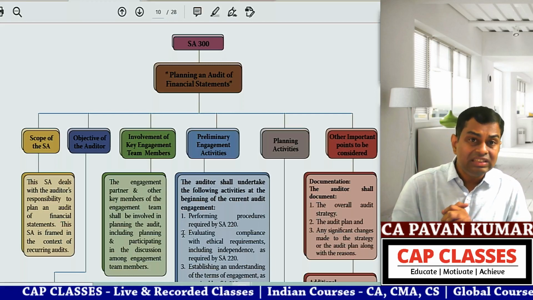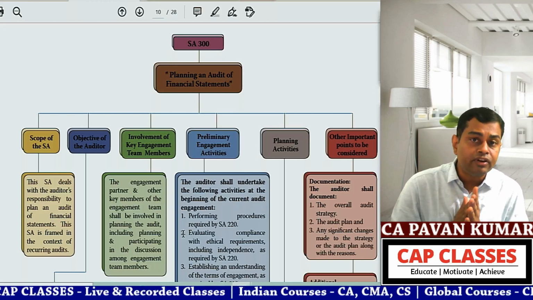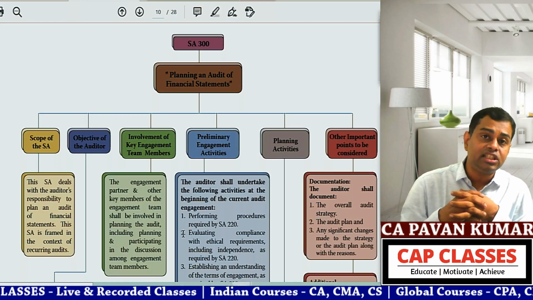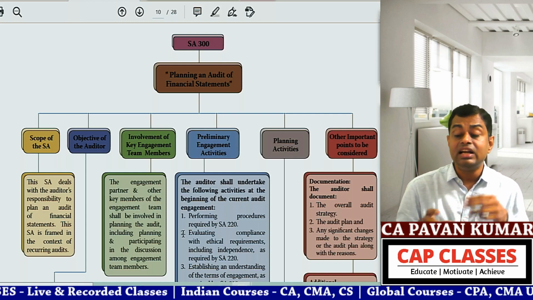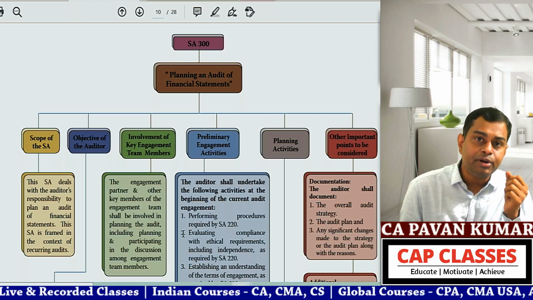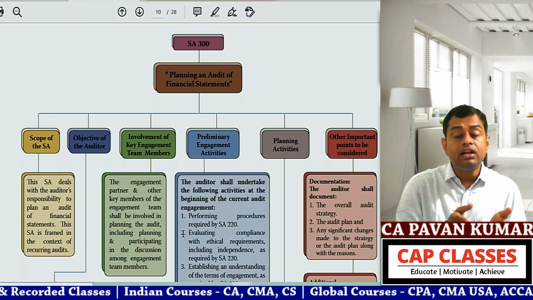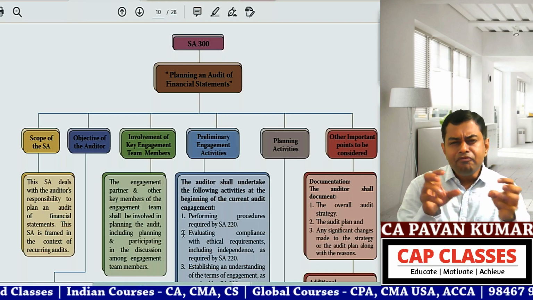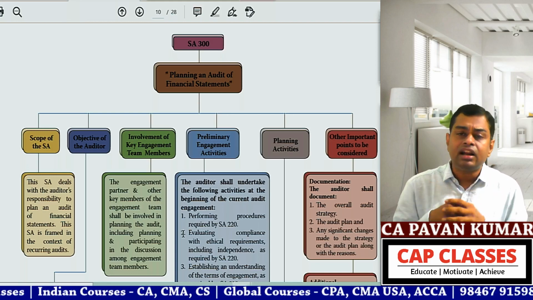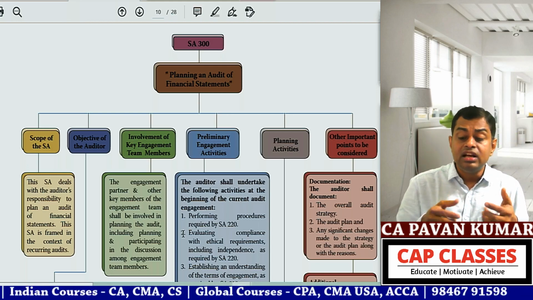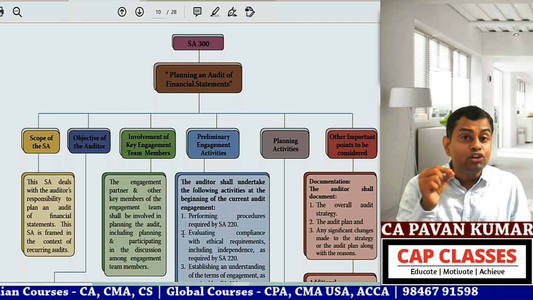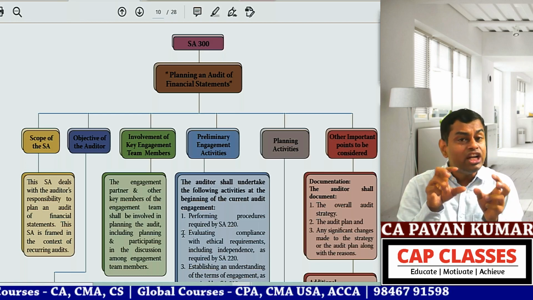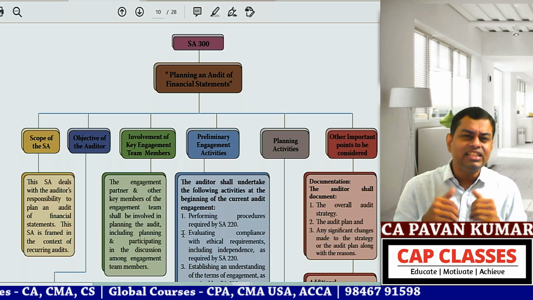So prior to this session, on day 4 of the crash course for CA Intermediate and IPCC auditing, we have completed the second chapter. What is our second chapter? Our second chapter is overall audit strategy, audit planning and audit program. Somewhere in bits and pieces, in the standards, you see the reference of SCA 300 and SCA 320 materiality, all these things have come.